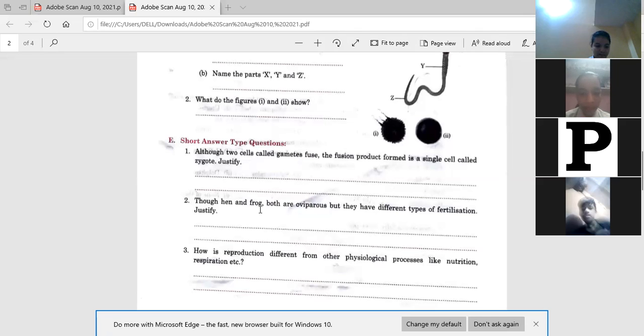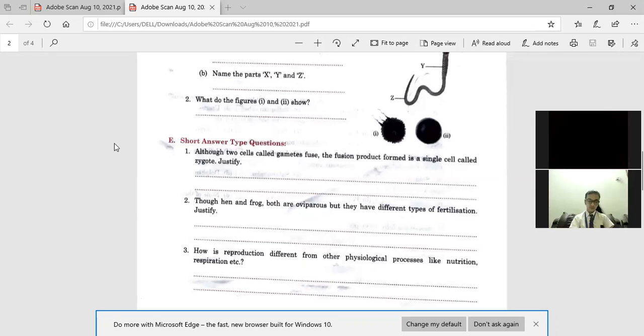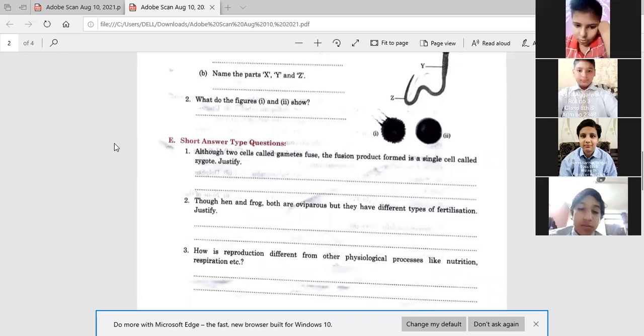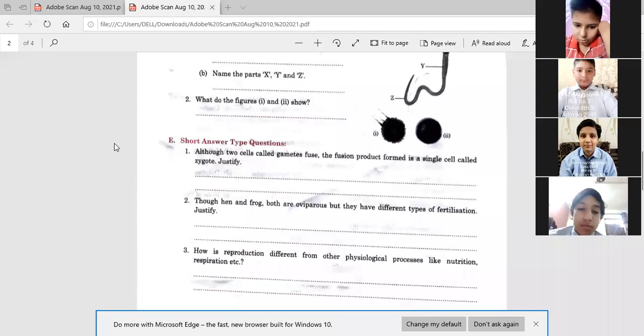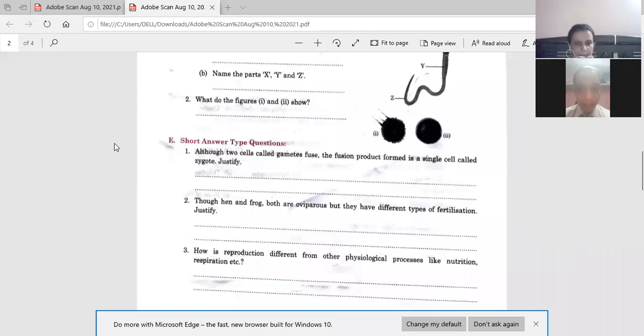Is it clear or not? Is there still any confusion? Yes, ask, tell me. Is it clear? Yes, ma'am. So the types of fertilization are different. In hen, it is internal fertilization, and in frog, there is external fertilization.